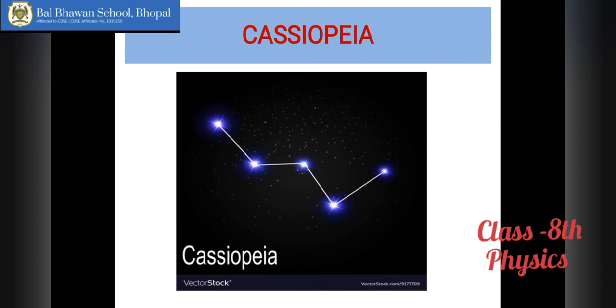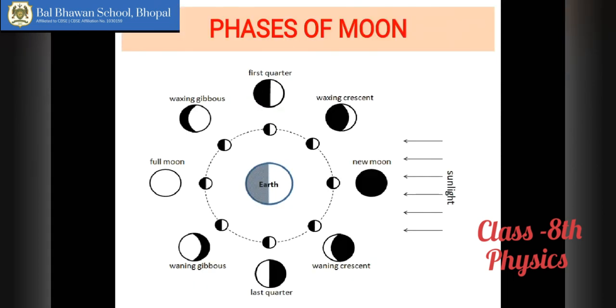Okay, so these were the 4 constellations. We have to describe them according to the shapes they resemble, the number of stars present, and the part of the year they are visible and in which part of the sky. Okay. Next topic was phases of moon. In phases of moon, we learnt about how the moon changes shape every night, depending upon how much part of the moon is visible due to the sunlight being reflected by it.